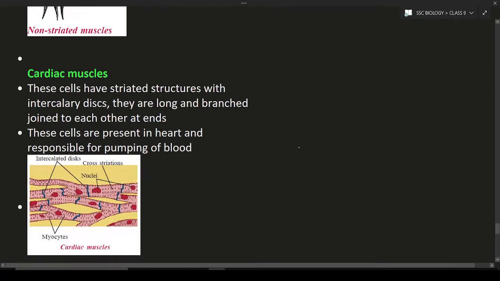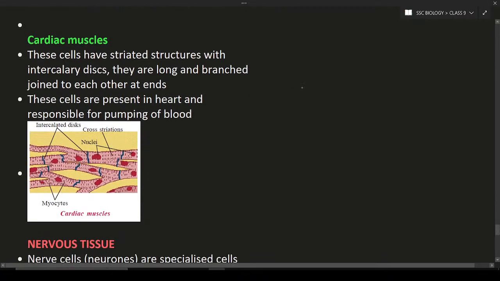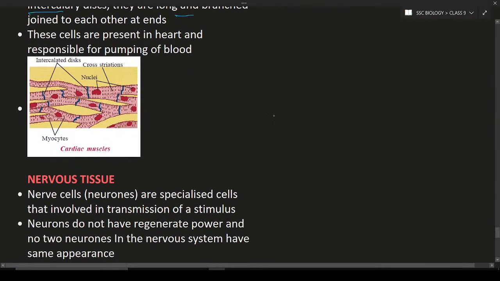Next one will be the cardiac muscle. What is meant by cardiac? Cardiac refers to the heart. Cardiac muscles means the muscles which are present in the heart. These muscles have striations, and they have intercalated discs between them. They are also having a disc-like structure. They are long and branched. They are present in the heart and are responsible for the pumping of blood.